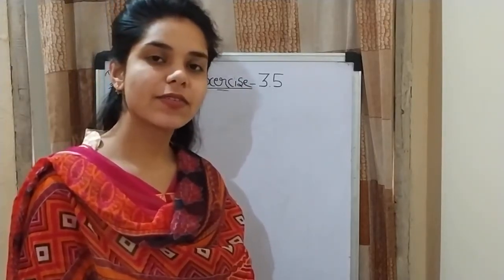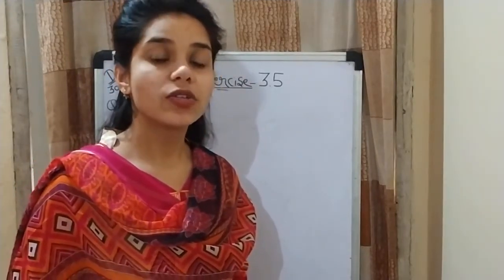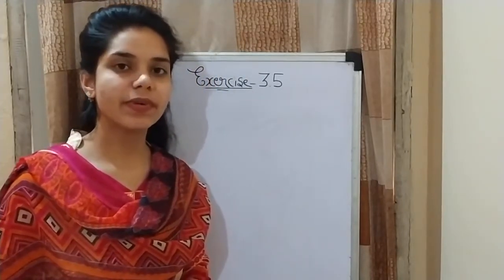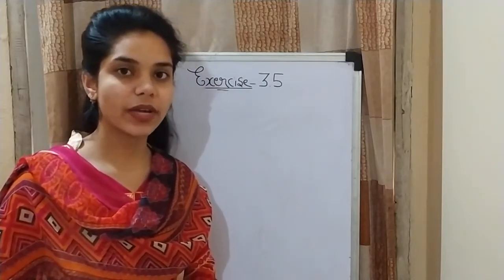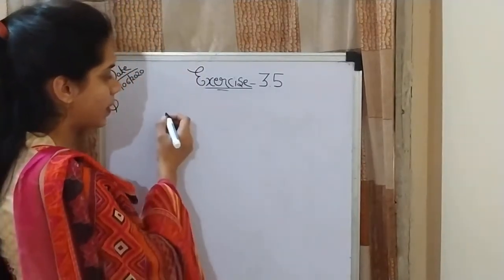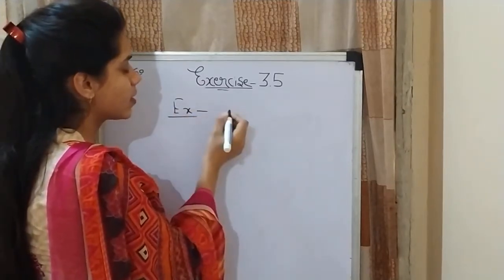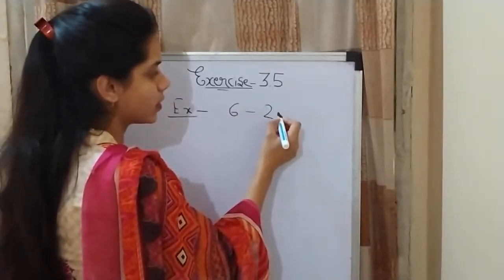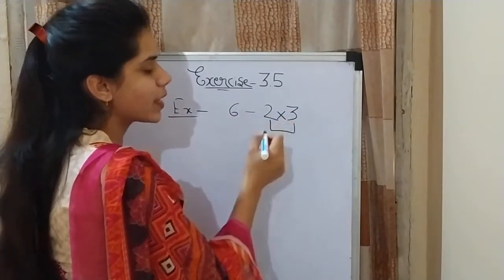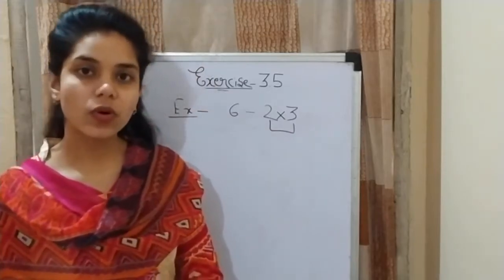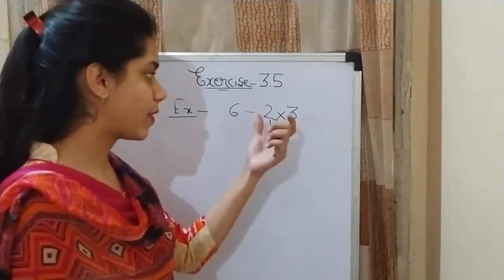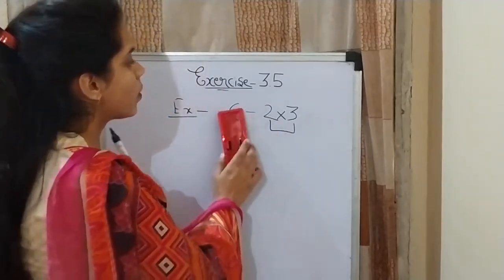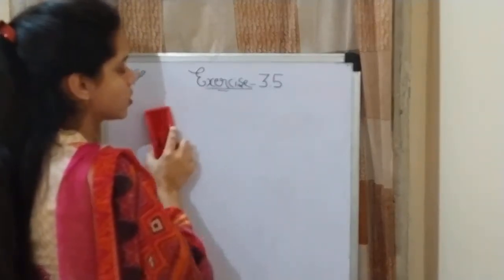In the previous lecture I explained prime factorization and started exercise 3.5. So in this exercise, what did I explain? Prime factorization. So what is prime factorization? Prime factorization means the product of its factors. If I give you an example, a number like 6, and I write the product of its factors, this is known as prime factorization. So we have done 2 questions of this exercise.